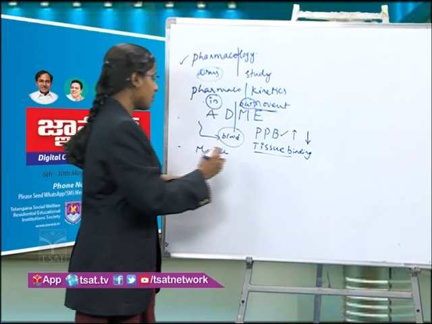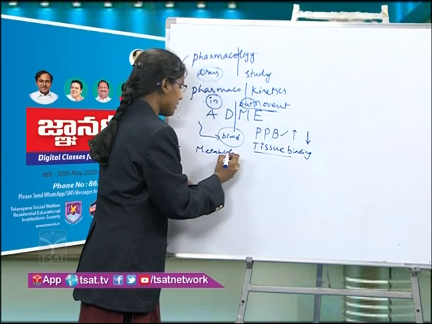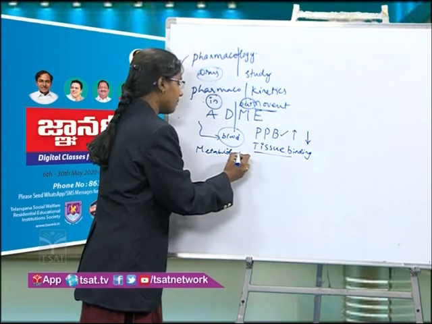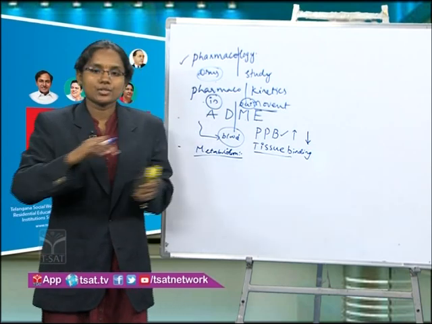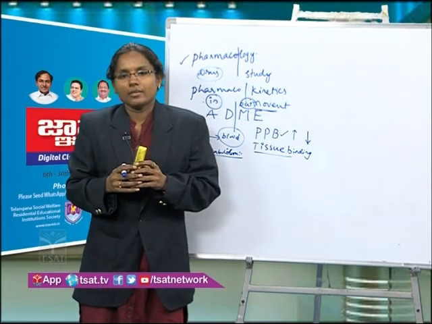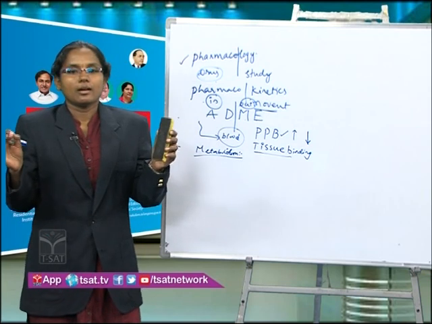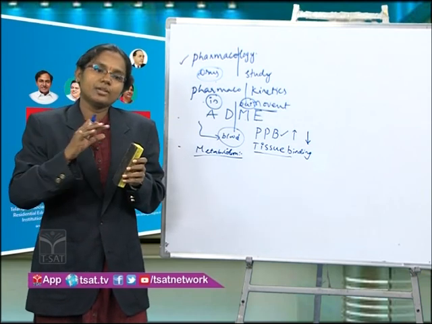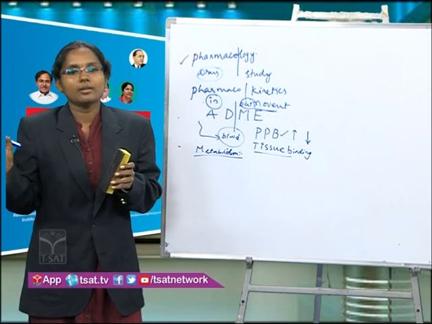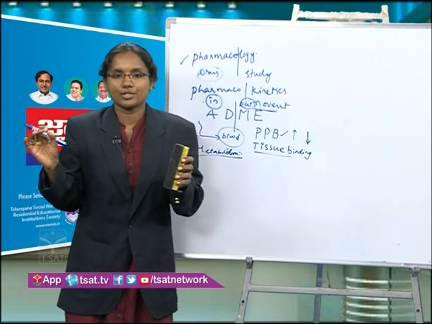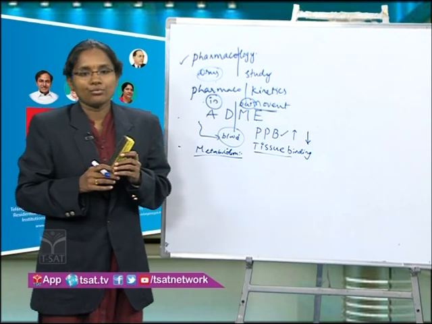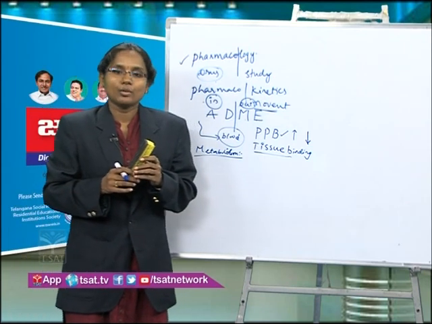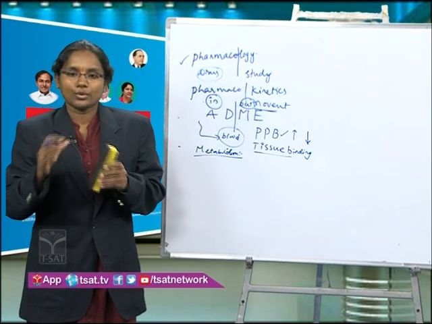So why does metabolism happen? Because the body sees the drug as a foreign substance and tries to eliminate it. If the drug is hydrophilic, then it will be removed as urine without any structural change of the drug. But if the drug is lipophilic, then it cannot be removed through urine or the renal system.